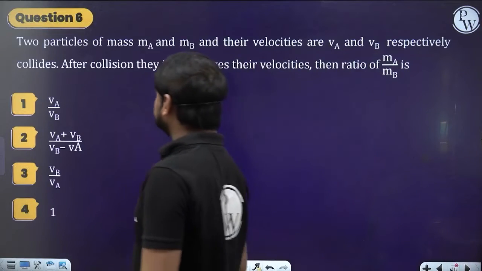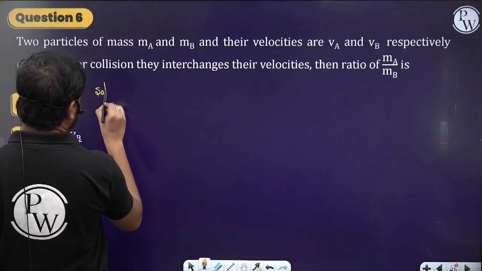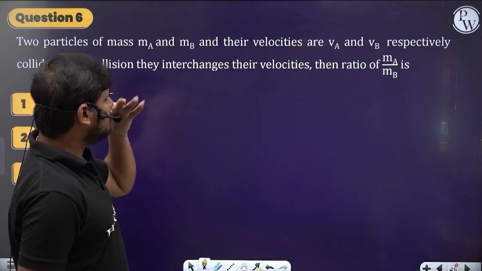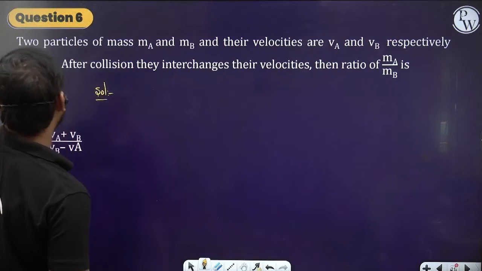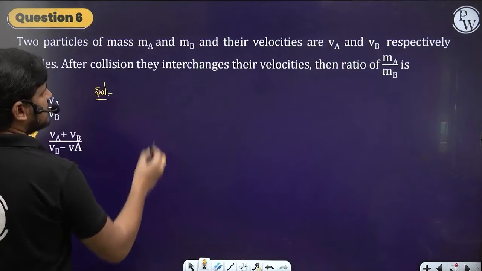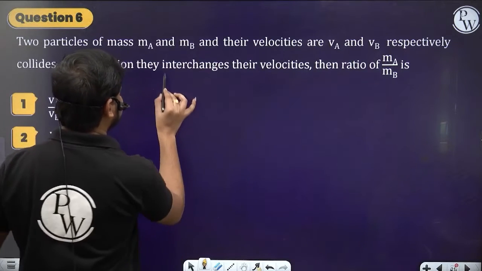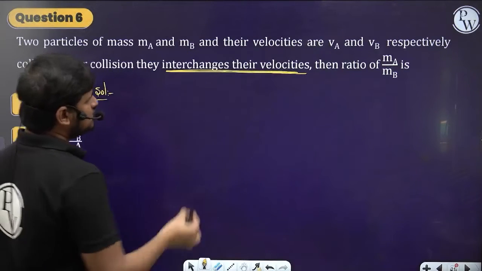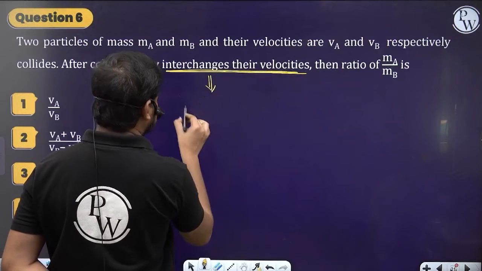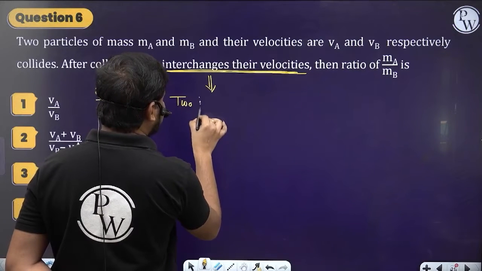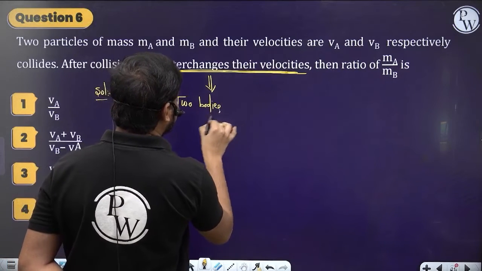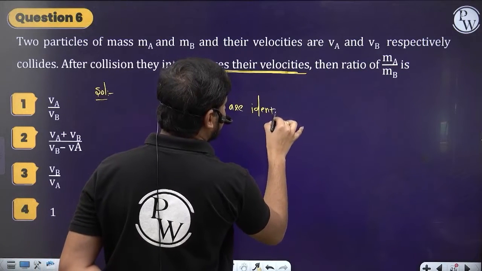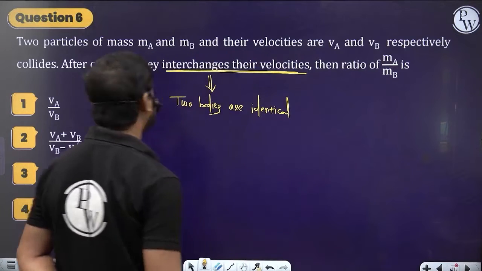So let's take question number 6. What does the question say? 2 particles of mass MA and MB with velocities VA and VB respectively collide. After collision, they interchange their velocities. See here, after collision they interchange their velocities. If they interchange their velocities, the 2 bodies are going to be identical. They interchange their velocities means their masses are equal. The 2 bodies are identical.